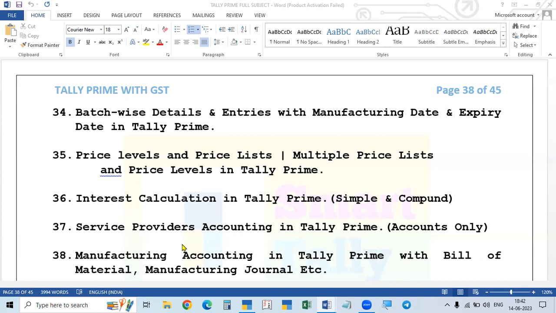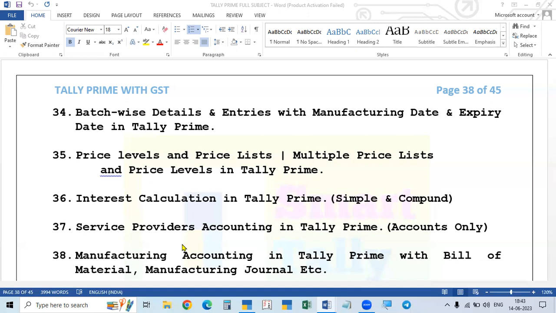So they purchase the raw material, carry on some manufacturing activity, and convert the raw material into a finished product, and that finished product is sold to the customers. So the raw material is purchased, converted into finished products, and then the finished products are sold.